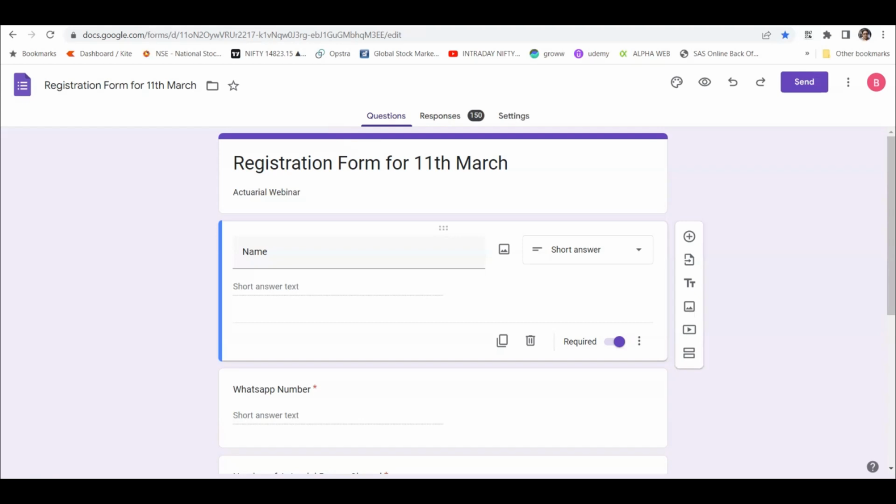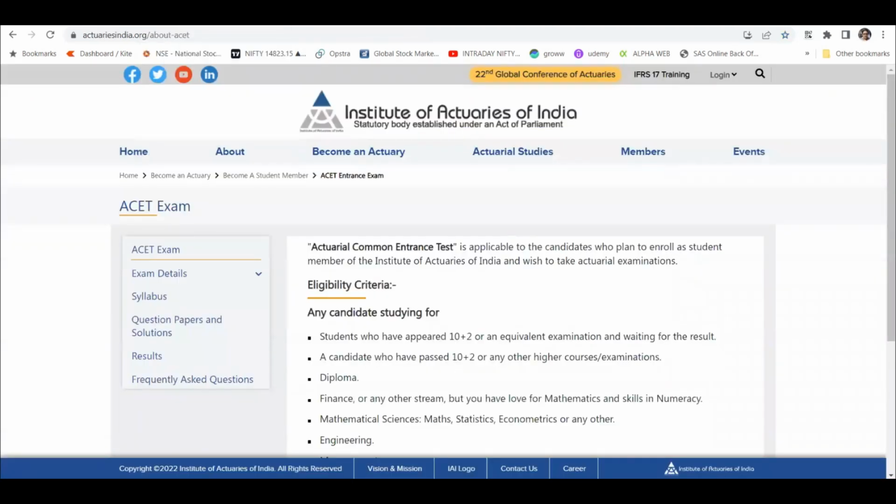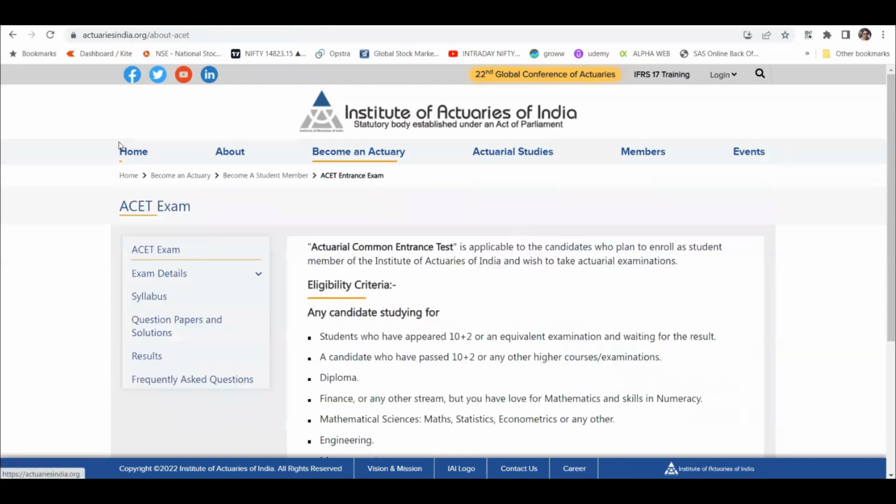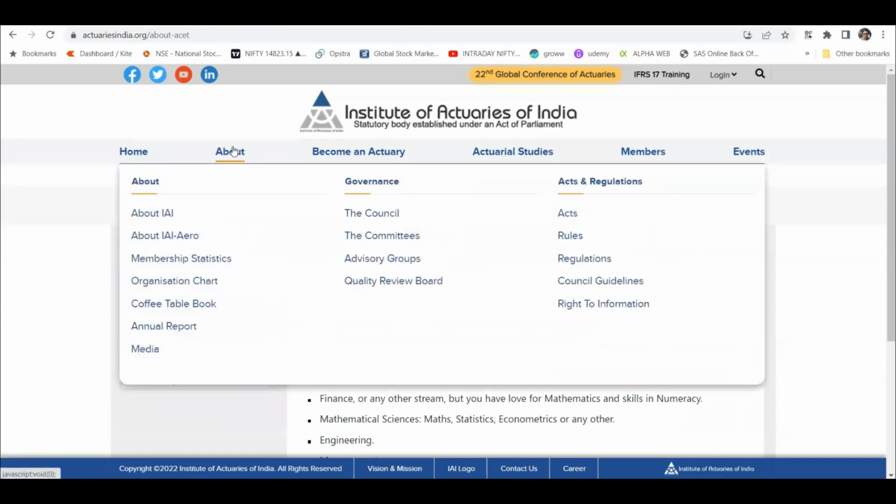So without further wastage of time, how can you become an actuary, and how can you become an actuary from the Institute of Actuaries of India? This is the website, actuariesindia.org. And here there are multiple things, like you can go and check what is there: home, about, and so on.